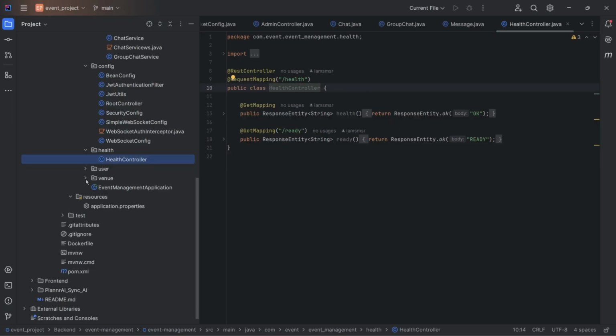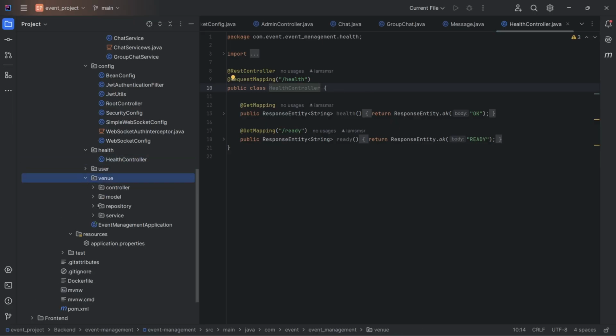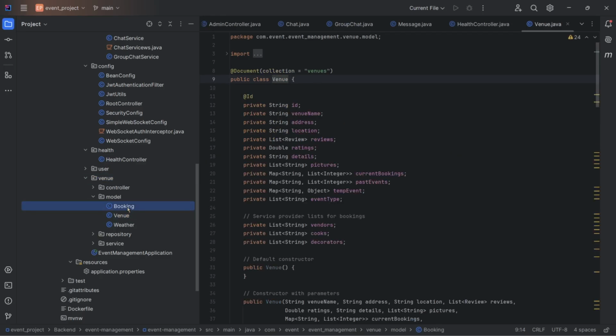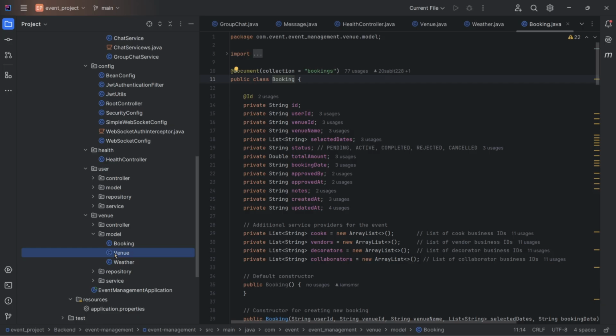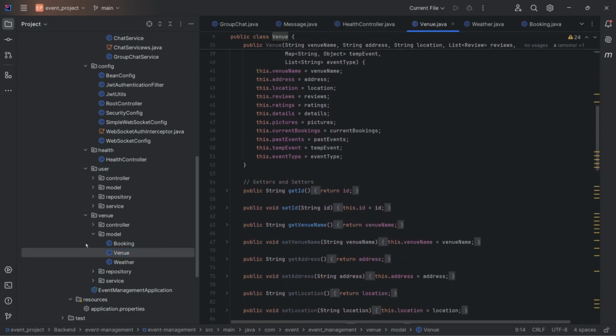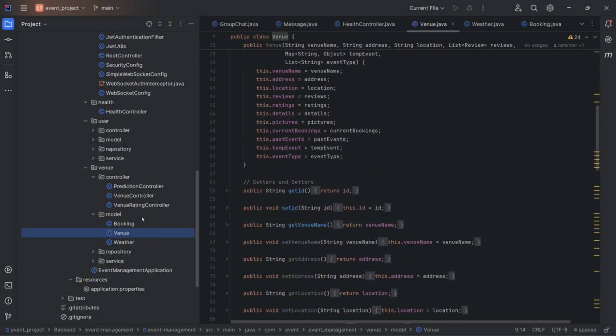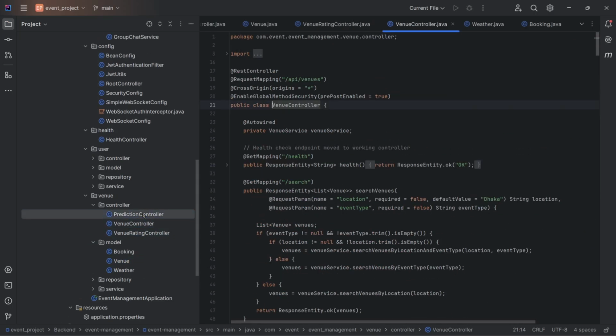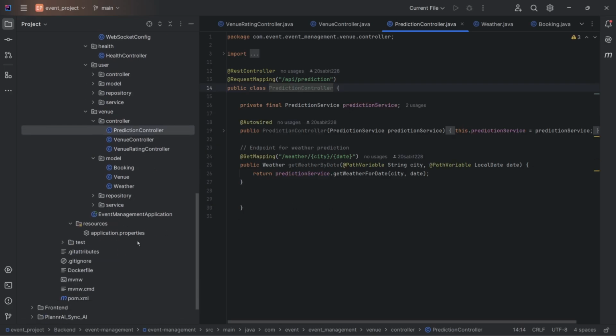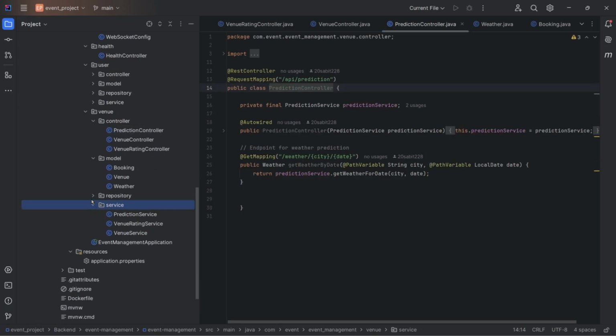And for the venue part, the models are bookings, venue, and weather. For booking, when I am selecting a booking, the information of the vendors and other things will be stored there, along with the user here, and this is the venue model. Then the venue controller, and the prediction controller, which is basically the weather API, and services. Okay, that's the repo.